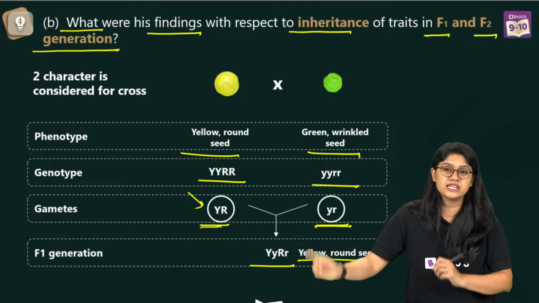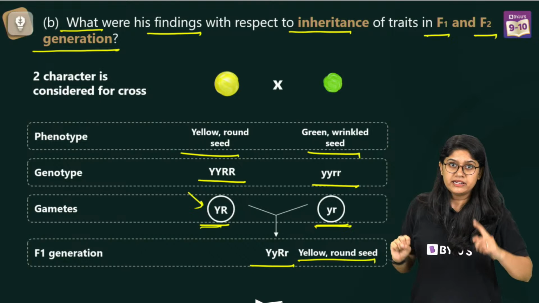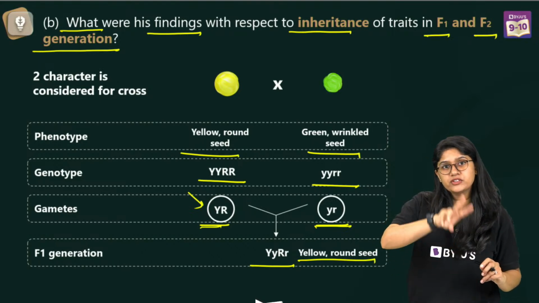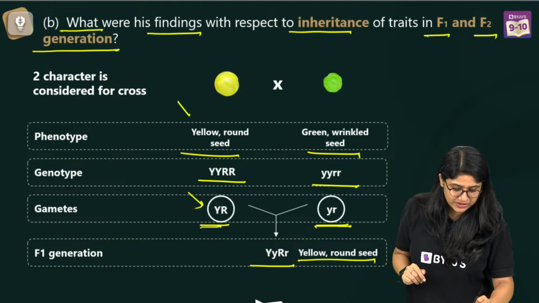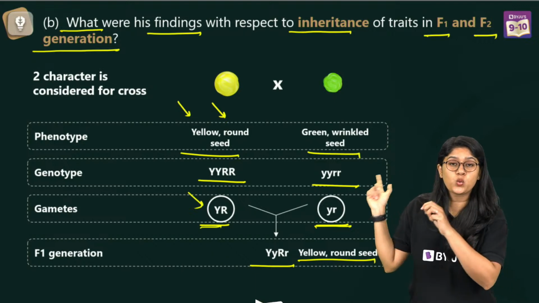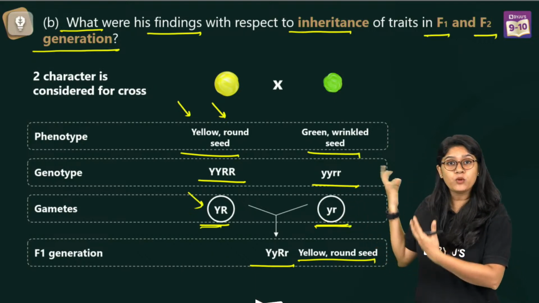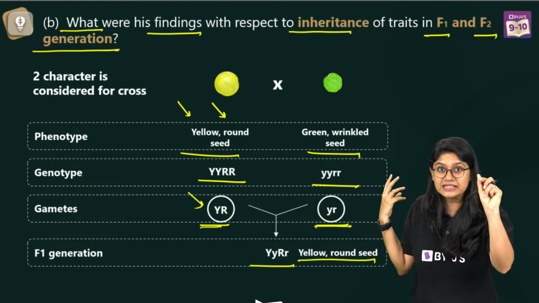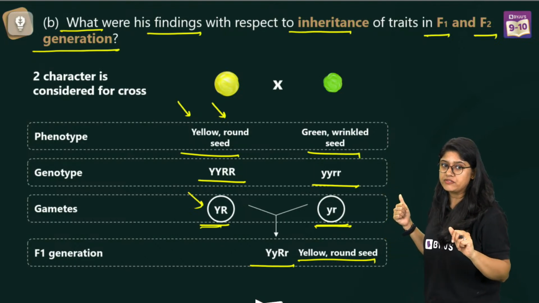So over here, let's start from the very beginning, everyone. So he took a plant, right? He took a plant with the two important characteristic features for our understanding. We have a yellow and a round seed. Everyone, are we clear with this? He took one plant which has round seed which are yellow in color, and he took one more plant which had the green color seed which was wrinkled. You will get the PDF in the Telegram.